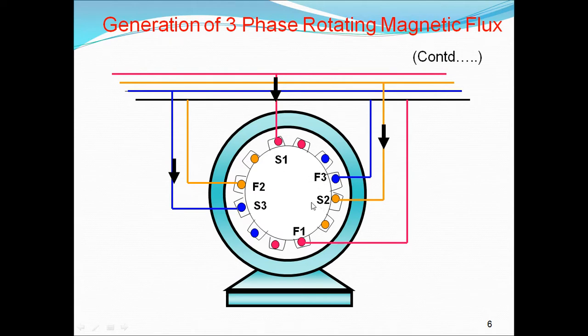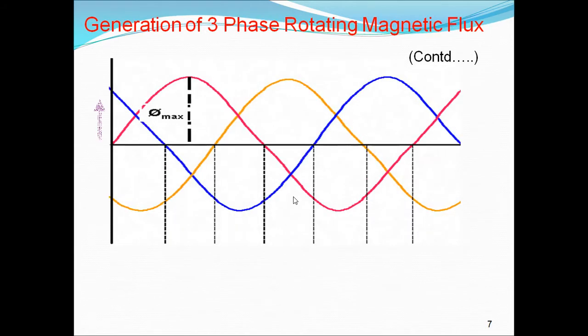See here, S1, S2, S3 are all 120 degrees apart. And when we give the supply to this, it produces the flux, which is shown here.